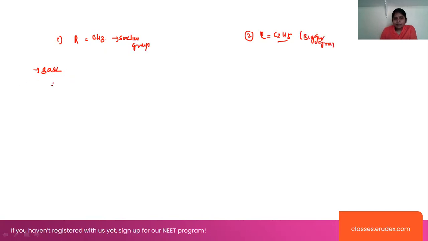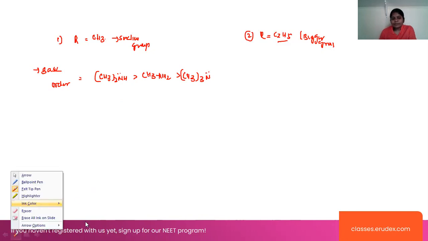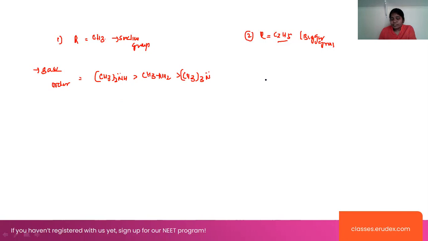And in this case, generally the basic order will be (CH3)2NH greater than CH3NH2, greater than that of (CH3)3N. So this is the basic order here. Whenever an ethyl group is present, generally secondary amines will be more stable, right?